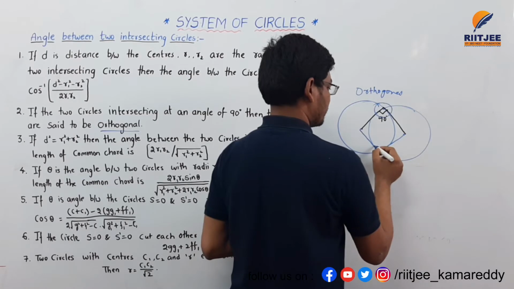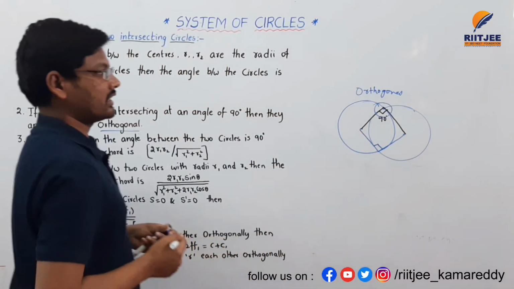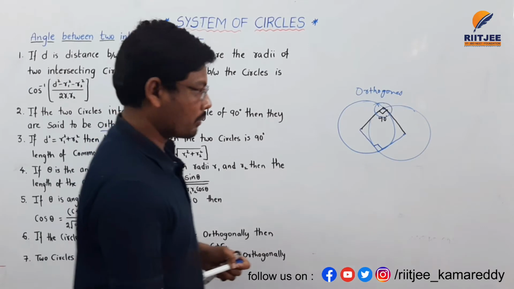If one angle is 90 degrees, the other is also 90 degrees. This is all about the second point.